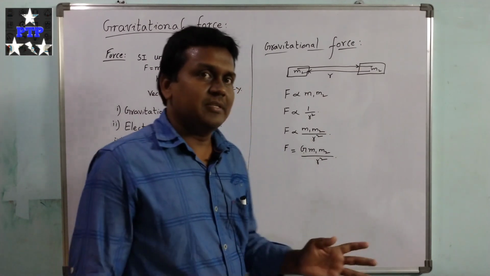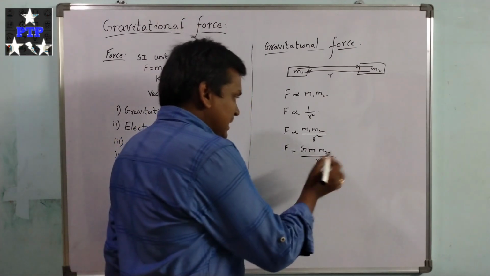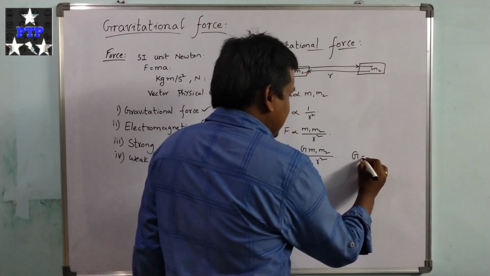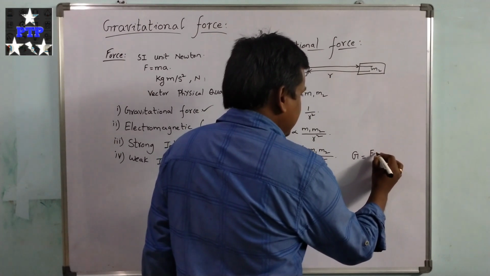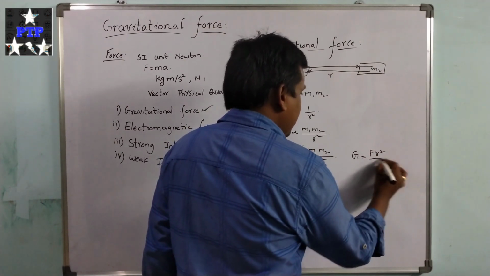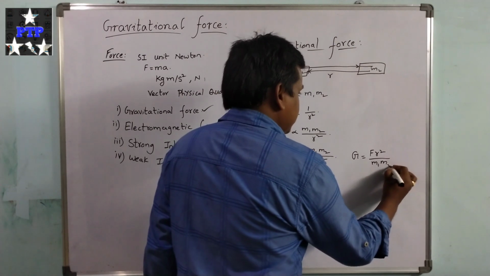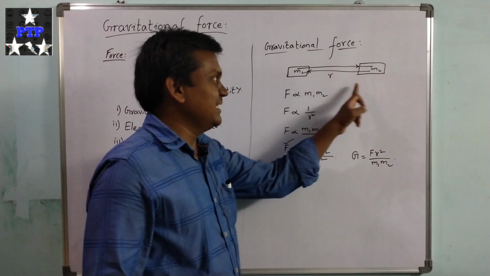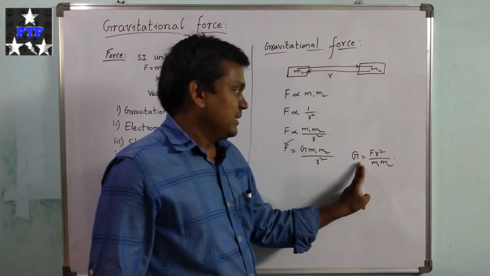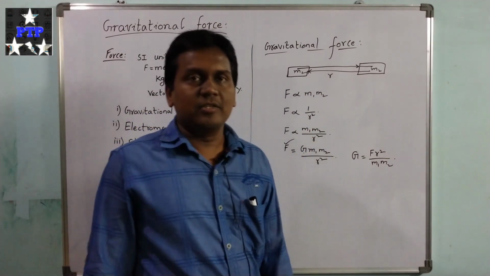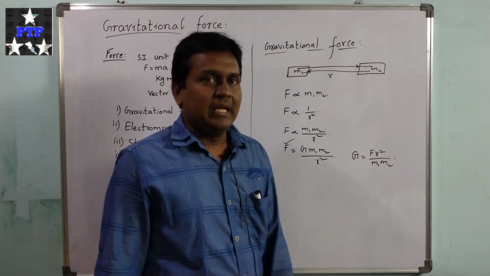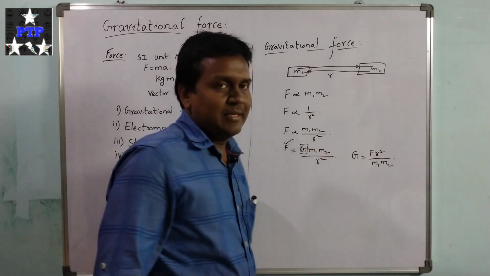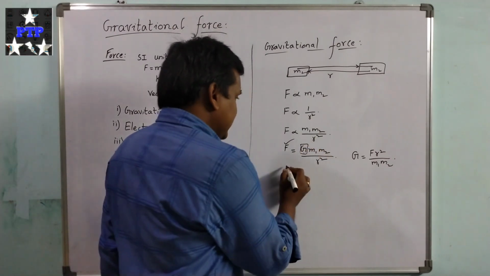So the gravitational constant capital G equal to F r square upon m1 m2. This is the gravitational force acting between these two masses.